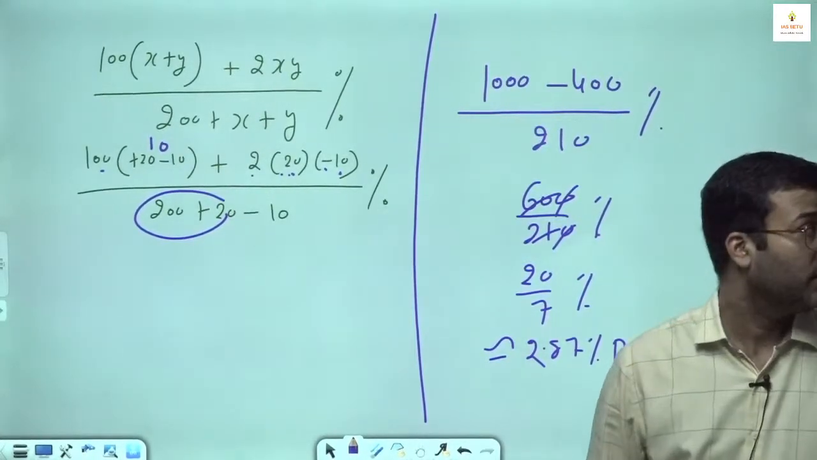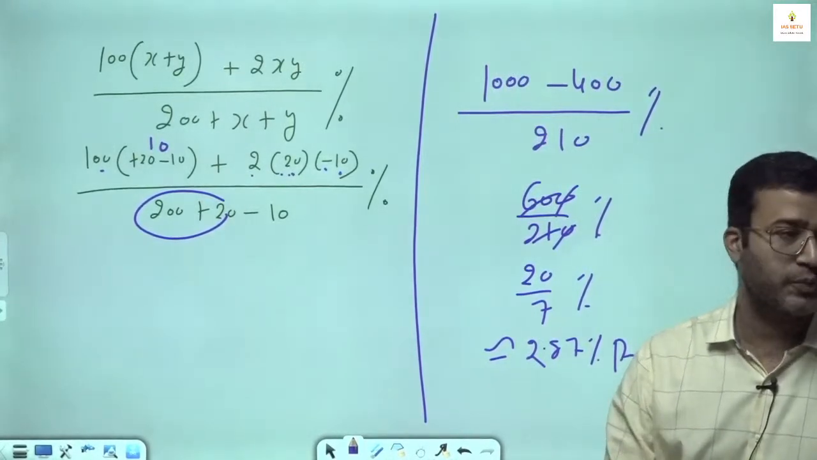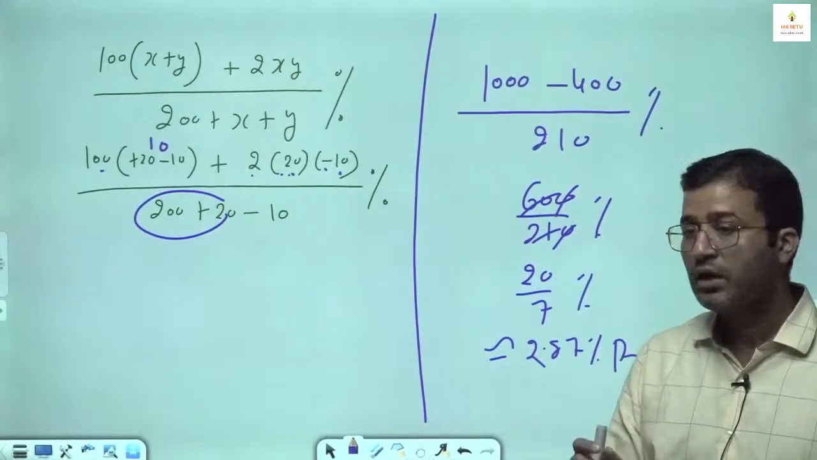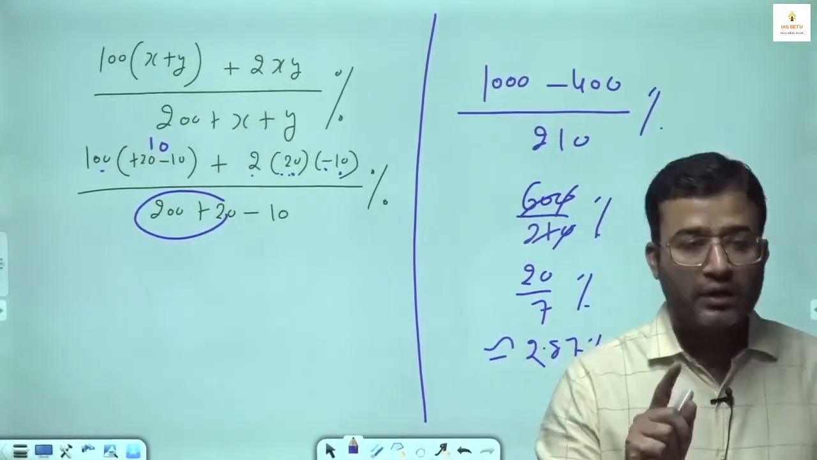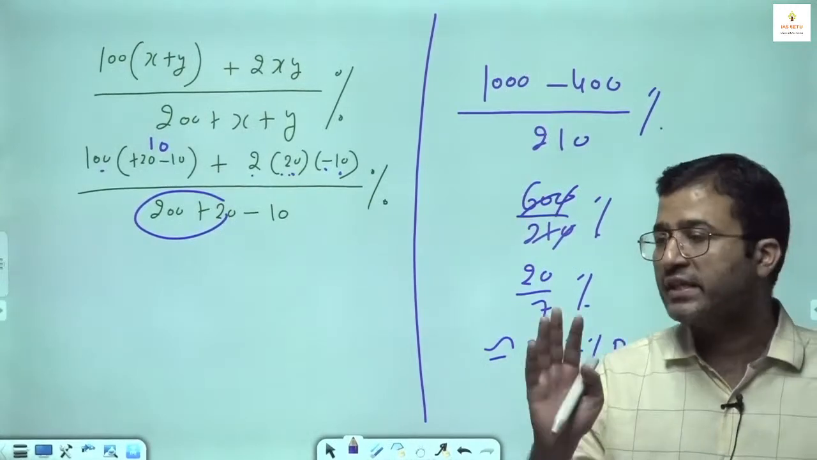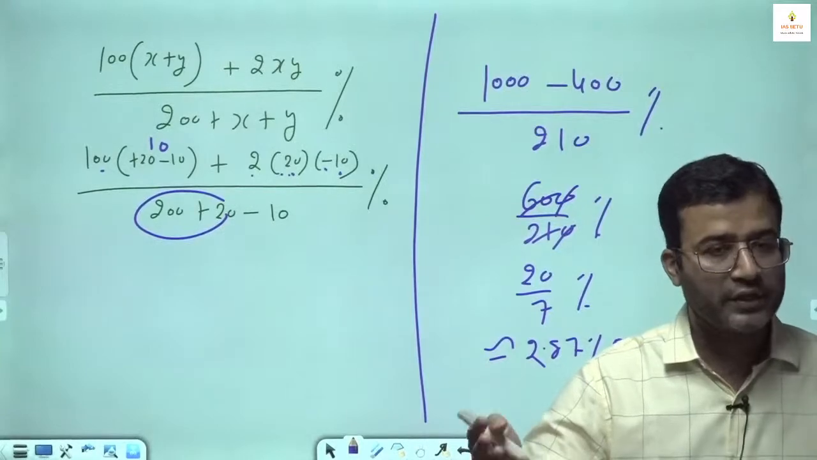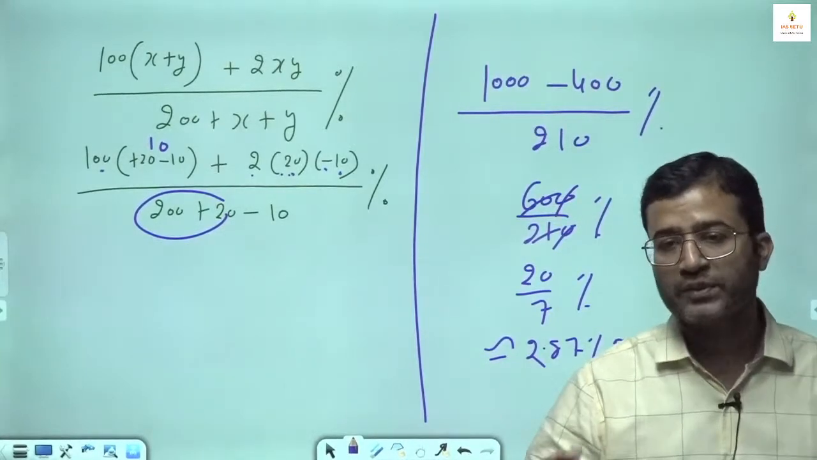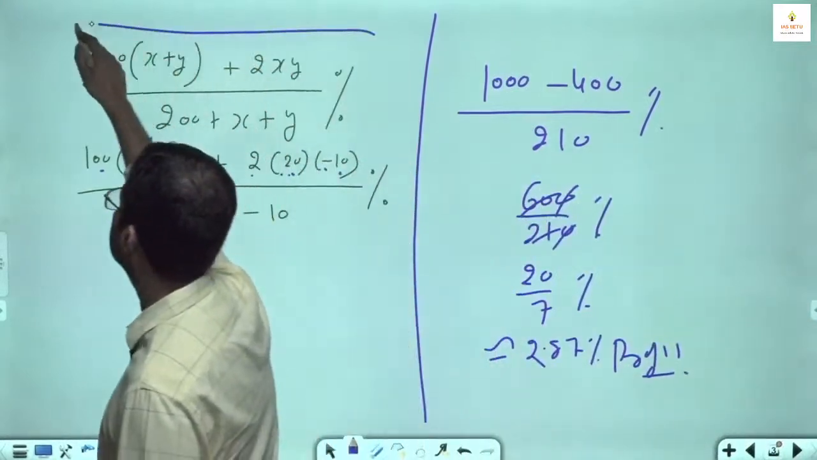Getting the point? The question says the selling price of two articles is the same, not the cost price. If the cost price is given, then it is easier. The question is not that cost price is the same; the question is that selling price is the same. See, I tell you, if they say the selling price of two articles is the same, and on one either profit or loss, or the profit and loss percentage values are different, then you have to use this formula.